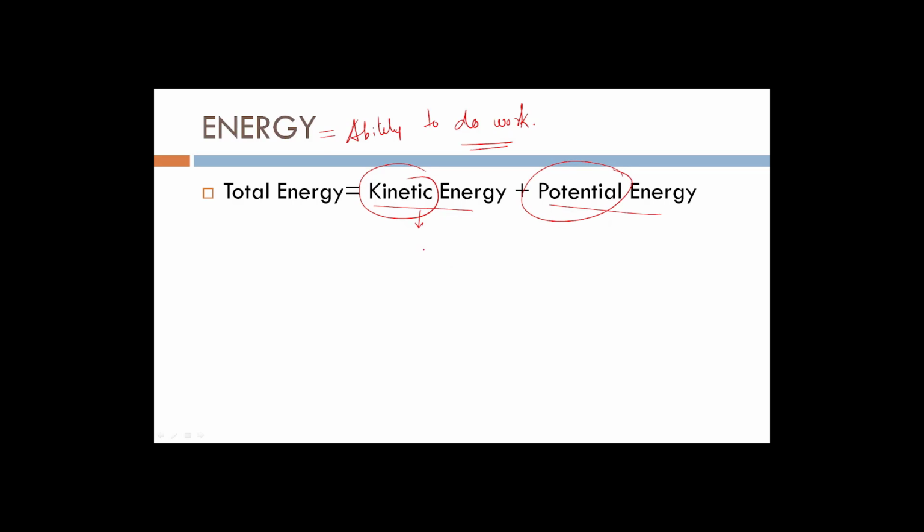So let's understand it with an example. Let's consider a hill and a person climbing the hill. So the person, when he is at the ground, he is filled with potential energy. As he starts moving, this potential energy is being converted into kinetic energy when he is moving up the hill.